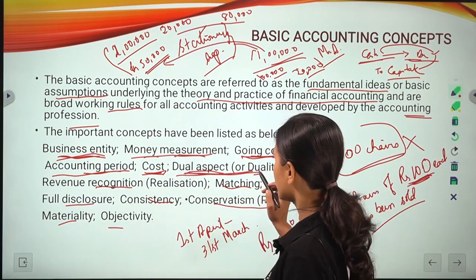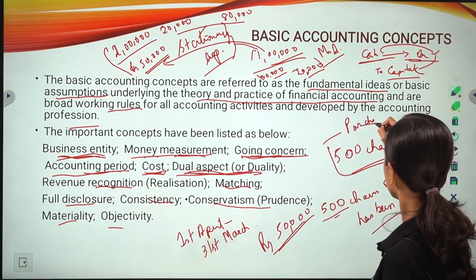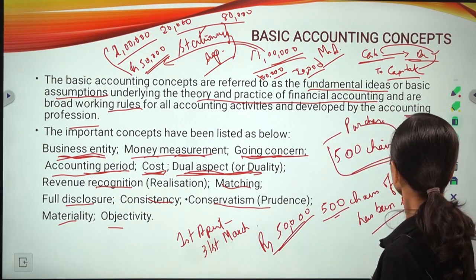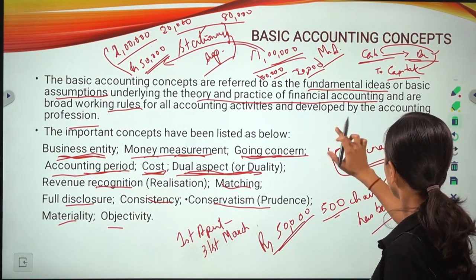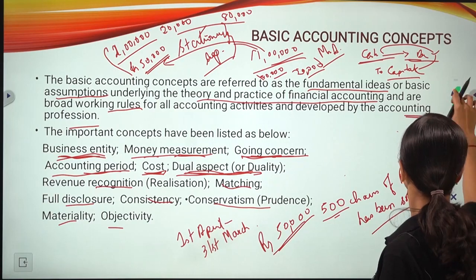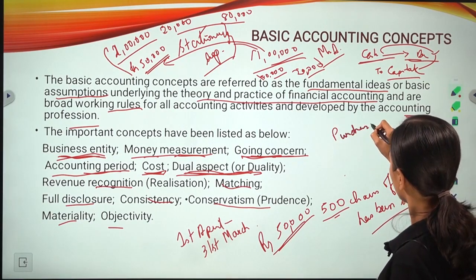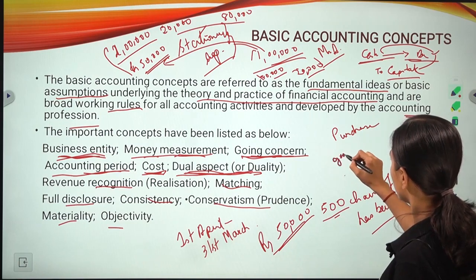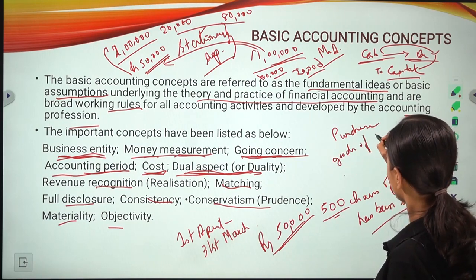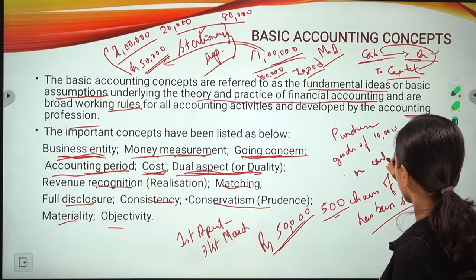Let's take another example: purchase of goods. You have purchased goods of 10,000 on cash.